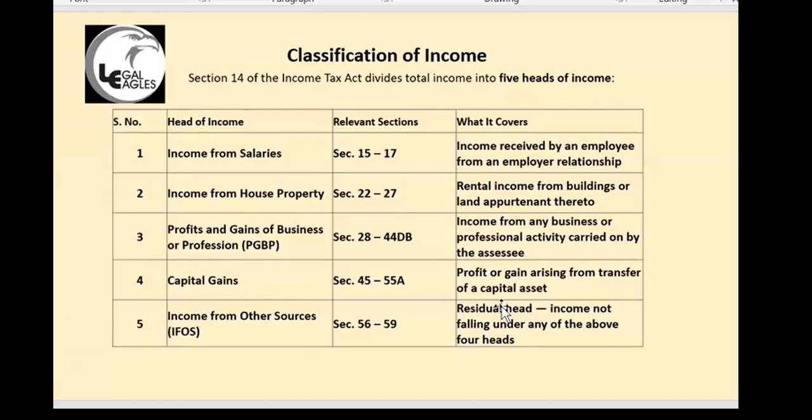Income from salary. See, you may be having income from 1 head, 2 heads, 3 heads, 4 heads, or 5 heads. Maximum 5 heads are there. Even if you are having income from 1 head, it will be taxed. If you have income from salaries of 1 lakh rupees and income from other sources of 1 lakh rupees, then your total income will be taken as 2 lakh rupees, and on 2 lakh, income tax is calculated. Except capital gain, which will be taxed separately, but short-term capital gains is again included. I will talk about capital gains again.